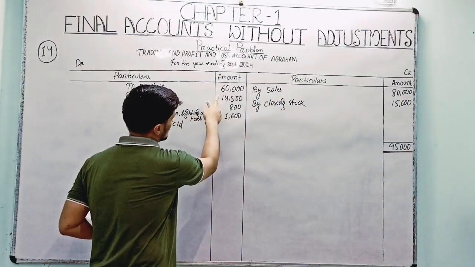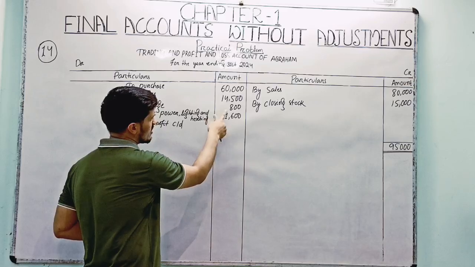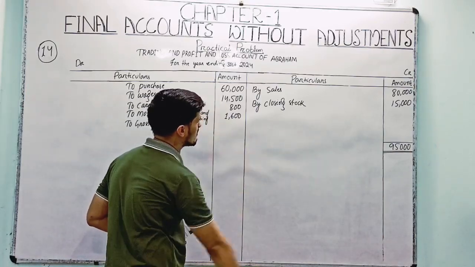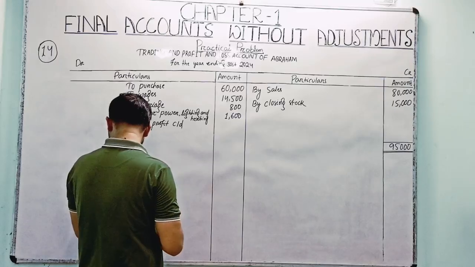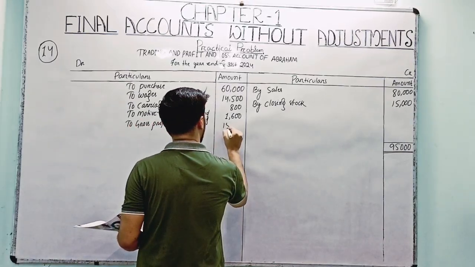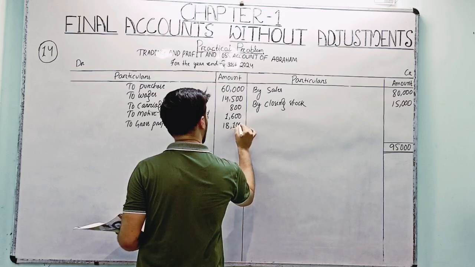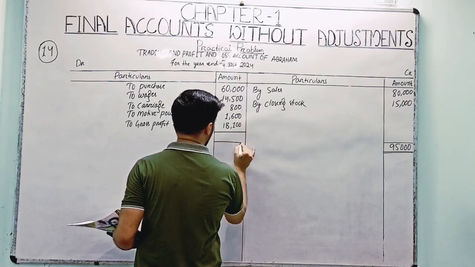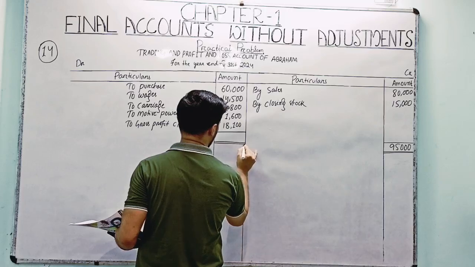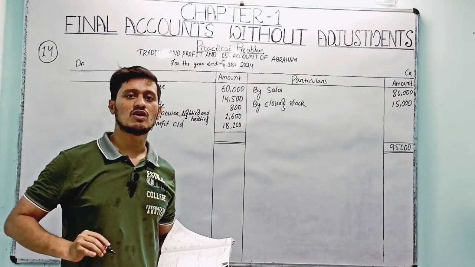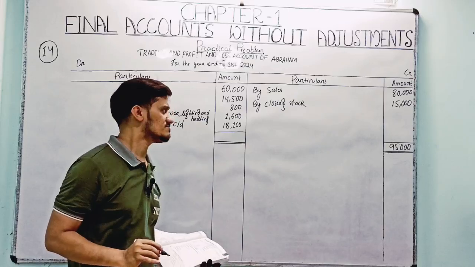These expenses 60,000, 14,500, 800 and 1,600. If you minus all these expenses from that amount 95,000, then you will get 18,100, right? We already have checked earlier so that we will not waste our time in videos, right?